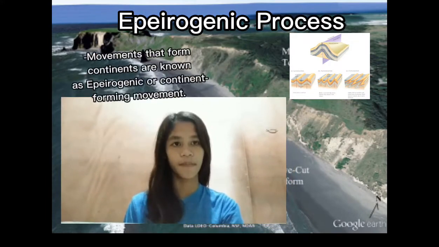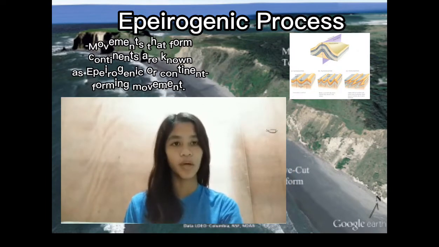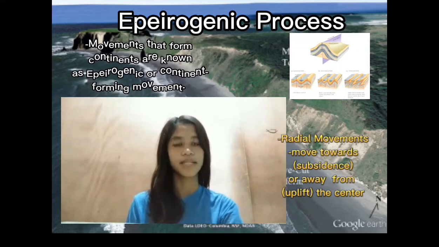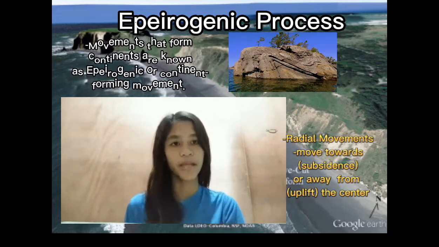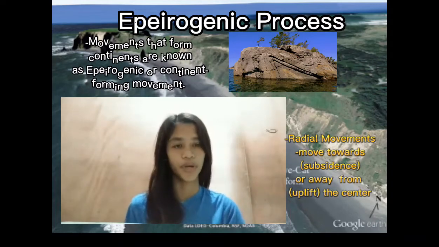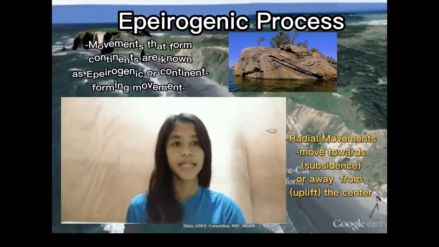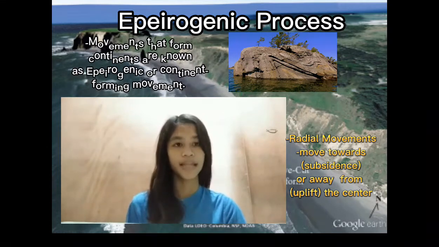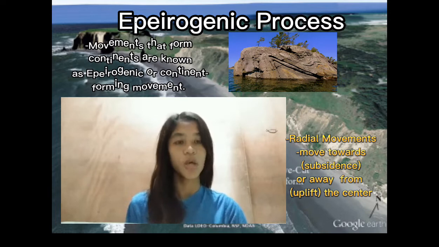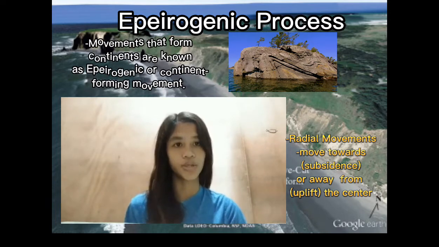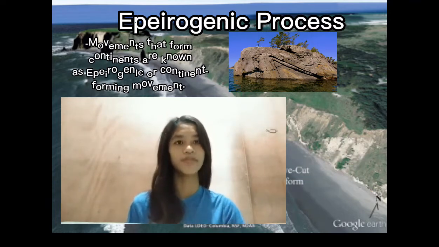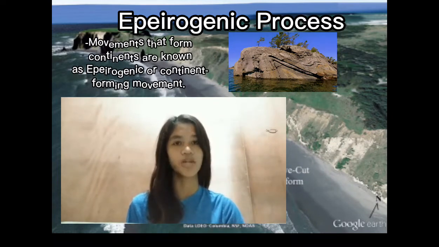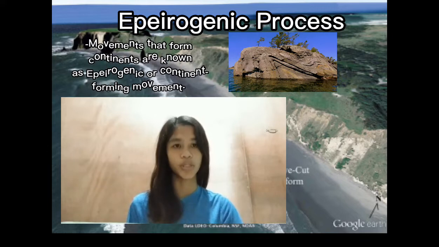What is the epeirogenic process? Movements that form continents are also known as epeirogenic or continent-forming movements. They are also known as radial movements because they act along the radius of the Earth. They can move towards the center, or subsidence, or away from the center, so-called uplift. They create land upheavals or depressions with long wavelength undulations or wavy surfaces and little folding. To be exact, it is an action of uplift or subsidence of large areas of continents or ocean basins.